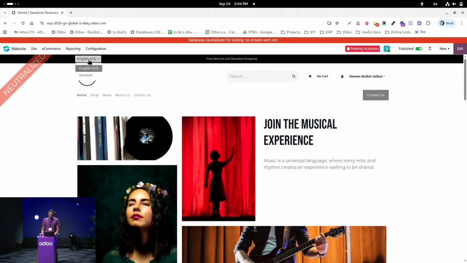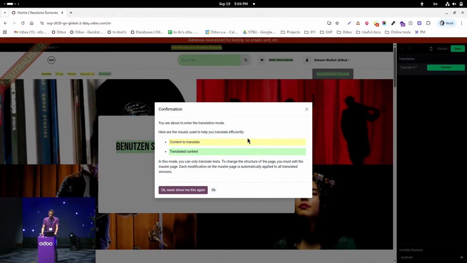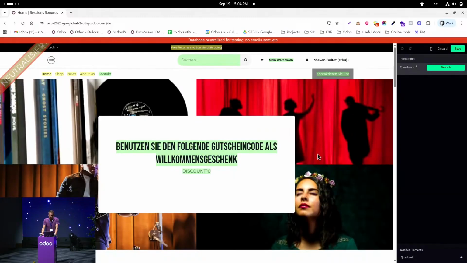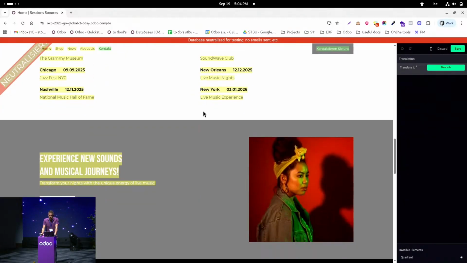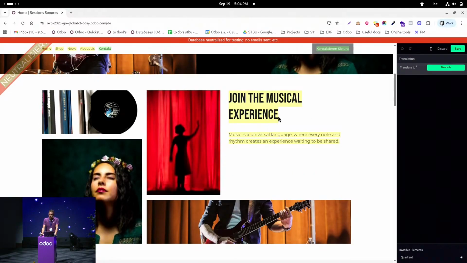And here we can then switch to the German language. Currently, we have everything in English, and the idea is to translate the content here into German. So we can then go to Edit, Translate, and here we can see that Odoo tells us, okay, you have content in yellow to translate, and you have content that is already translated. Odoo does it automatically for you for a standard available copy. As we can see here, we have still content that appears in English,